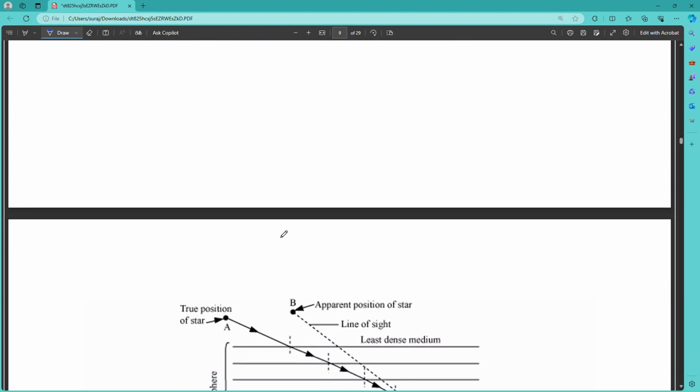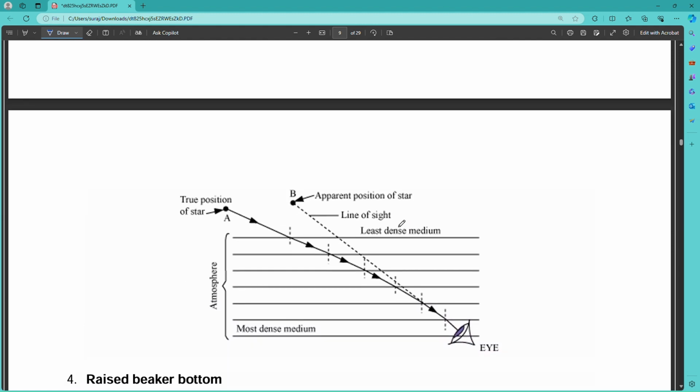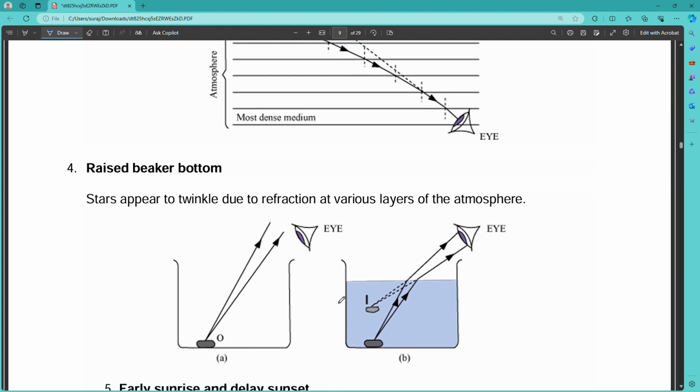Then twinkling of stars also. When we see a star in the sky, it looks like it is twinkling because of refraction. There are various layers of air, from denser to rarer medium. That's why the rays of light get slightly bent, and that's why we can see that the star is twinkling.